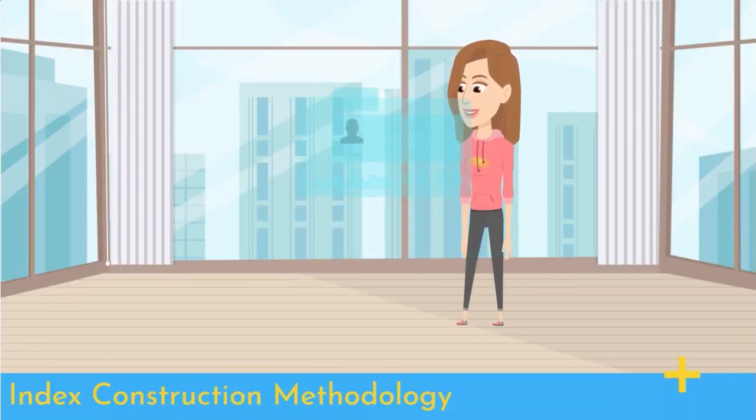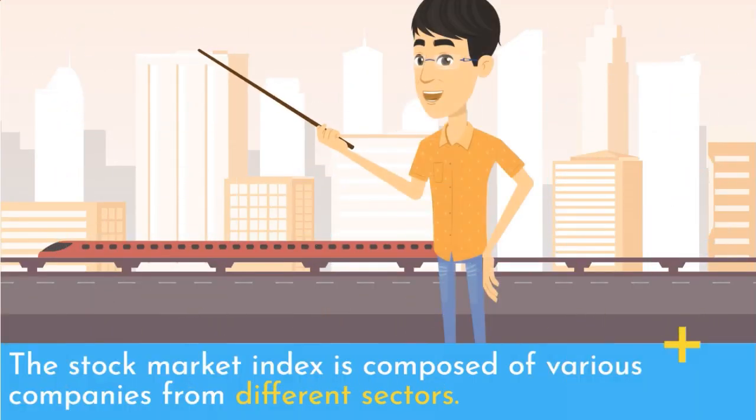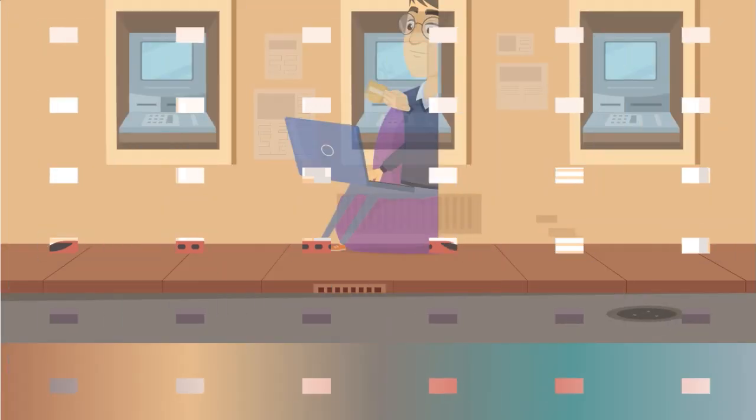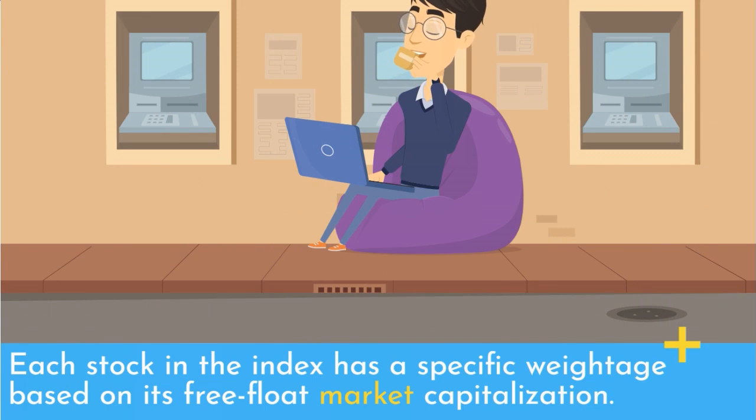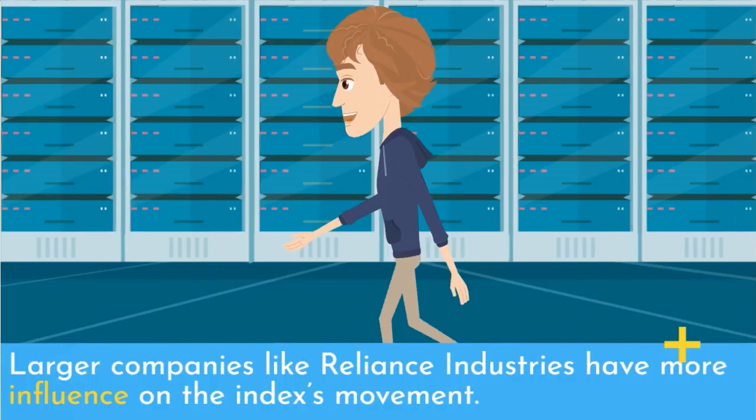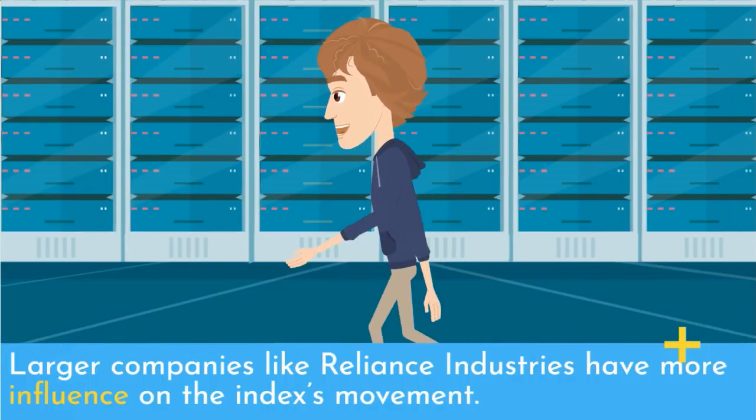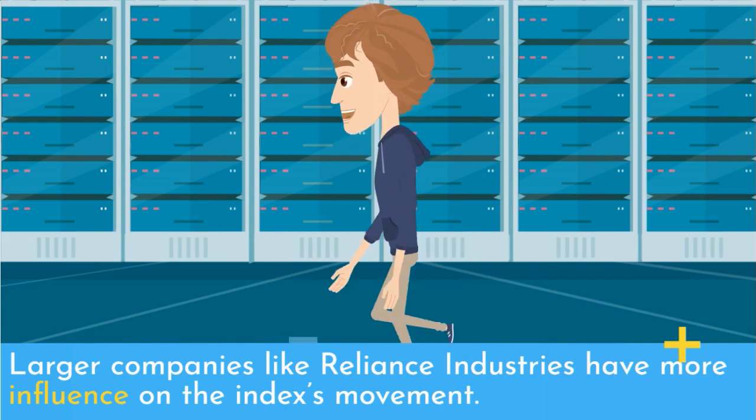Index construction methodology. The stock market index is composed of various companies from different sectors. Each stock in the index has a specific weightage based on its free float market capitalization. Larger companies like Reliance Industries have more influence on the index's movement.